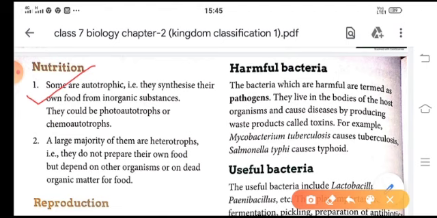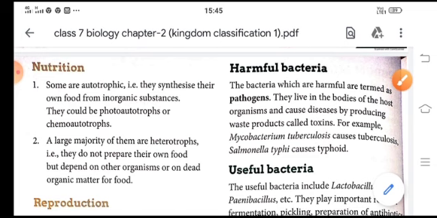Okay, photoautotrophs means they are utilizing the light, and chemoautotrophs means they are using the chemicals from inorganic substances. But a large majority of them are heterotrophs in nature. That means they do not prepare their own food, but they depend on other organisms or the dead organic matter for their food.